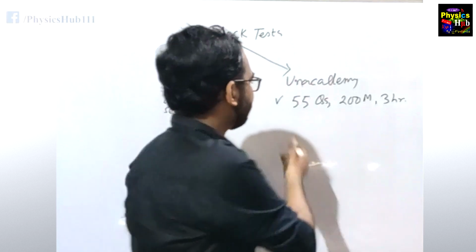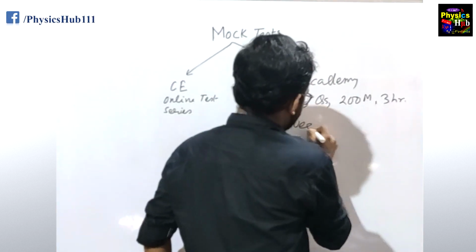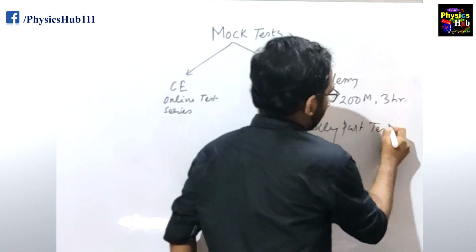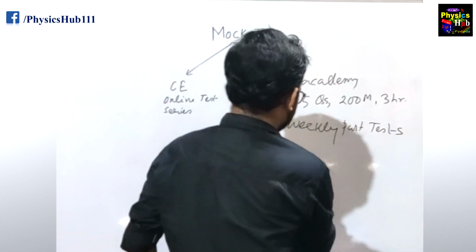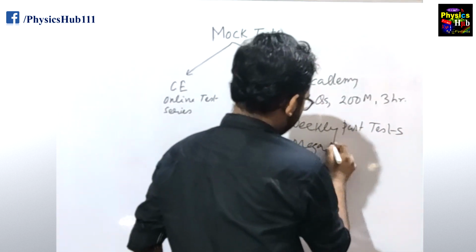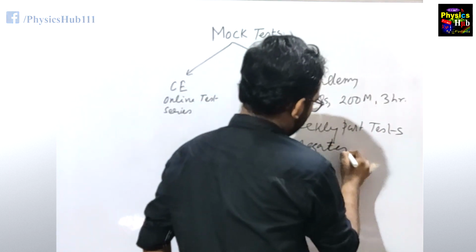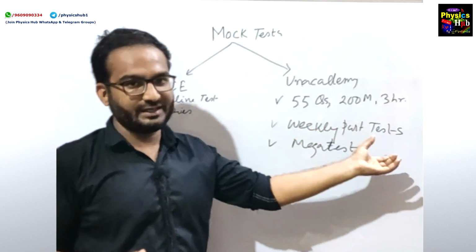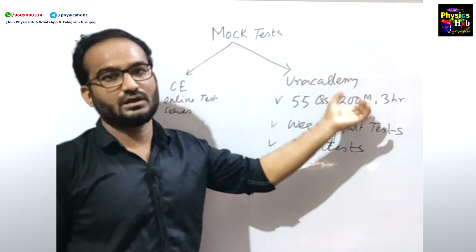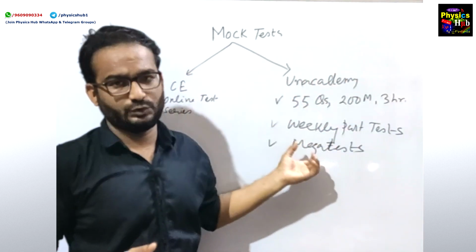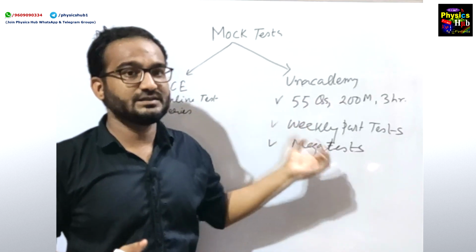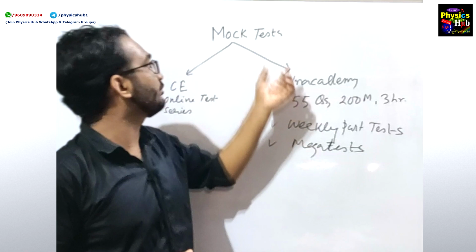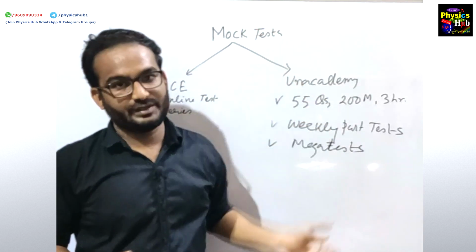In addition to that you will get weekly part tests and a mega test, and it will be done in online medium. I love this feature the most, because there you will get a tremendously large number of tests, which is the most important point in preparing for the CSIR NET exam.